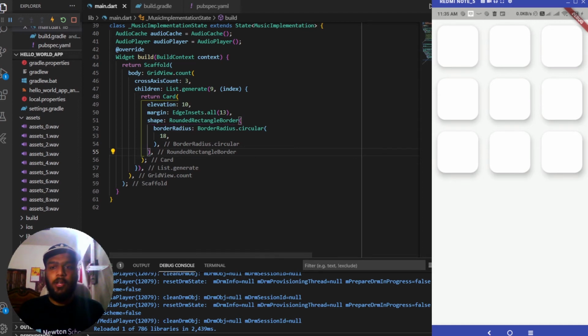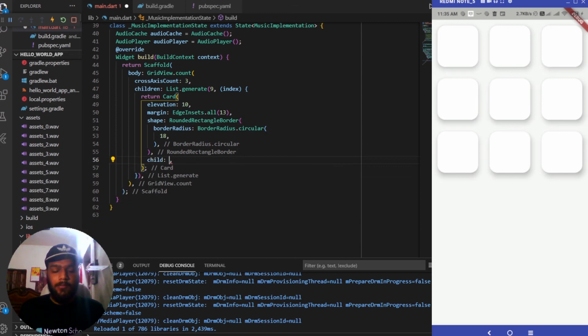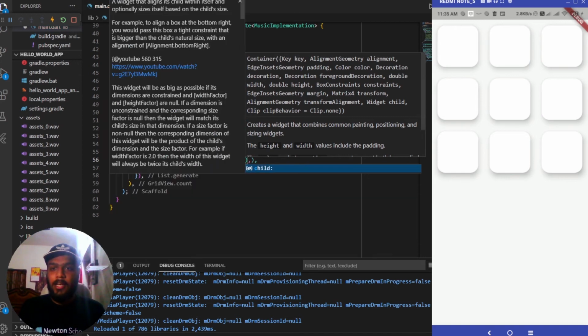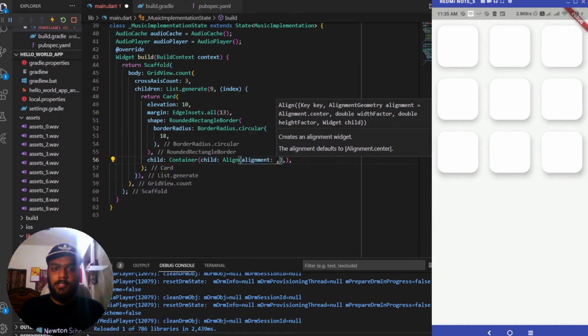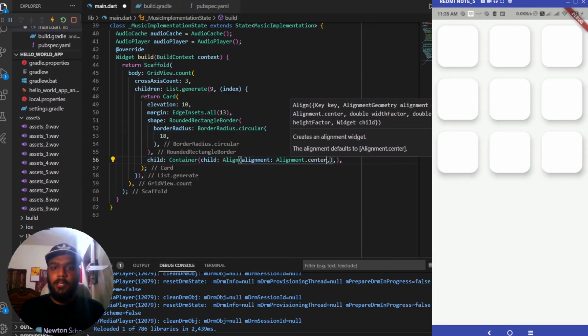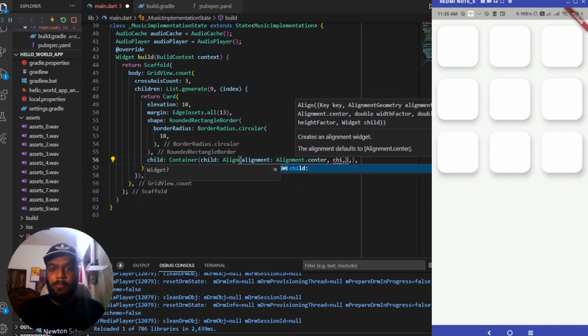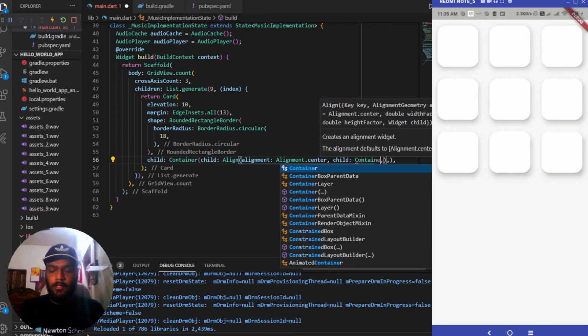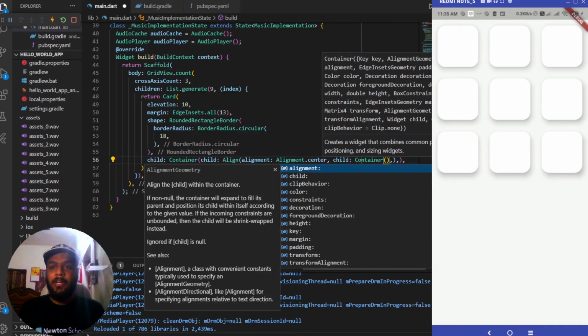After this rounded rectangle border, let me add a child for this card. So this child will be of a type container, having another child inside it of type align, and this align will be having an alignment at first. So alignment will be of type Alignment.center, and after this it will be having a child again, and for the child of this align, we'll be adding a container again, and this container will be taking a decoration.